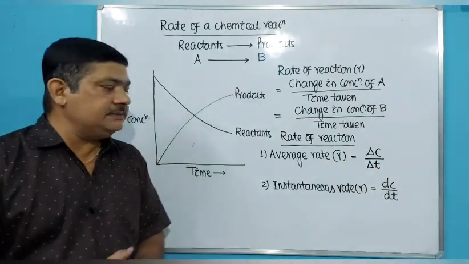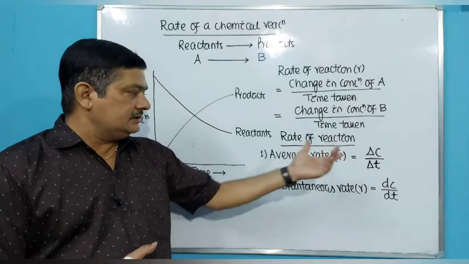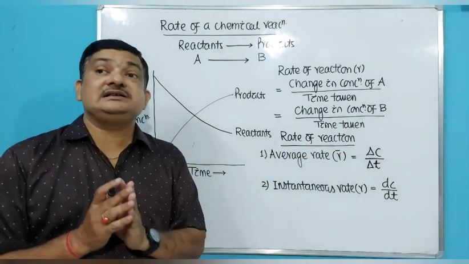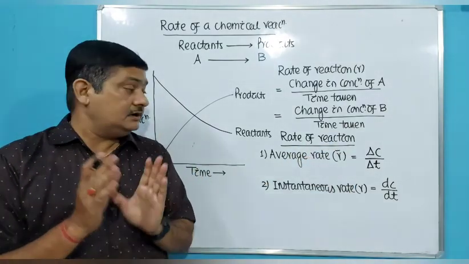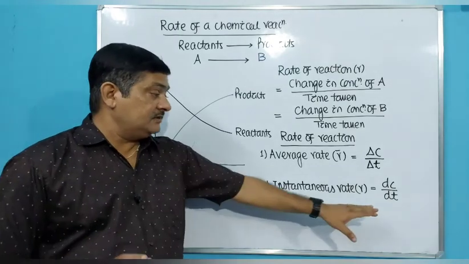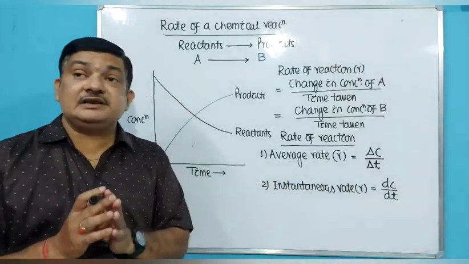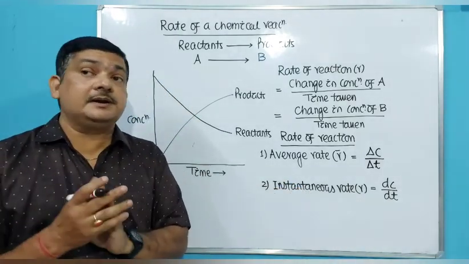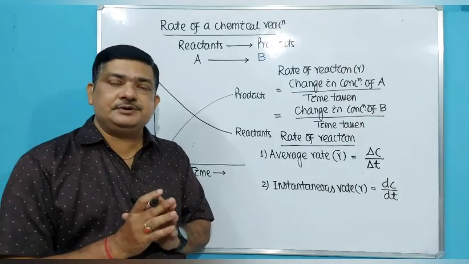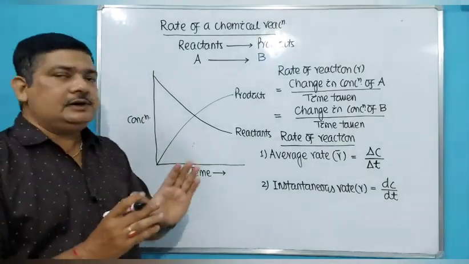It is clearly visible from the mathematical derivation, that is del C by del T. That means total change in concentration of the reactant or product over total time taken. Similarly, the instantaneous rate is a small change in concentration of the reactant or product over a small time period. So what is the basic difference between these two? I have already told you.